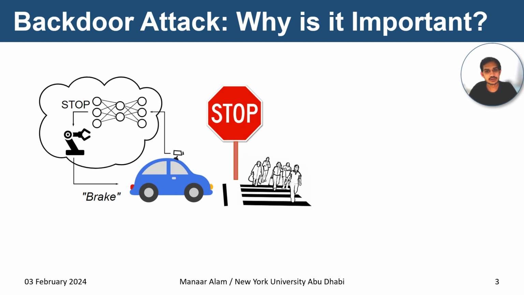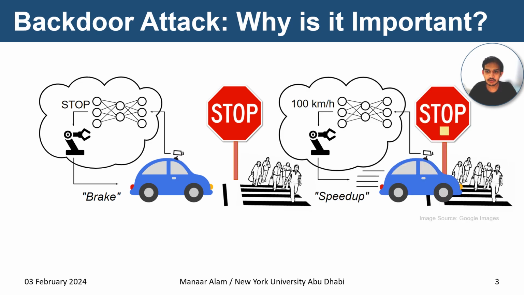Imagine a scenario in which an automated car's braking system is controlled by a model obtained from an untrusted source. The objective of the model is that whenever it sees a stop sign, it presses the brake. Now imagine a scenario where some pattern is added to the stop sign, and instead of pushing the brake, the model pushes the accelerator. This can pose a grave risk in real life. This type of attack is known as a backdoor attack, which involves embedding malicious behavior in a model during the training phase, which activates in response to specific triggers.